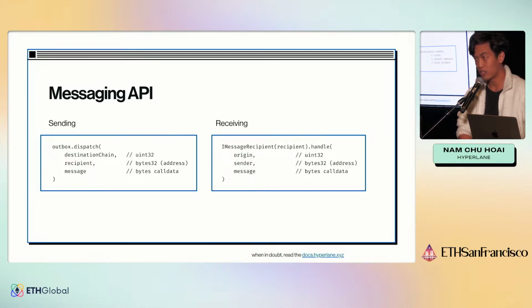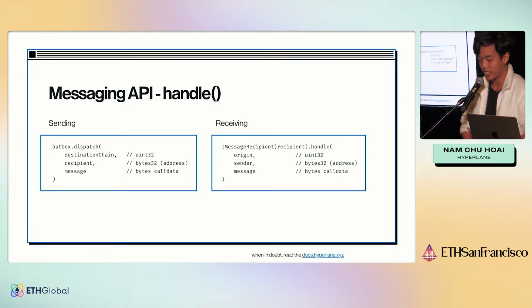And then on the receiving side, your recipient just implements this handle interface, which the system's Hyperlane contract will call, and it will call handle with, again, three arguments. One is the origin domain, so where did the message come from? Two, the sender, which address on the origin chain sent this message. And then three, the bytes of the message. So yeah, that's pretty simple.